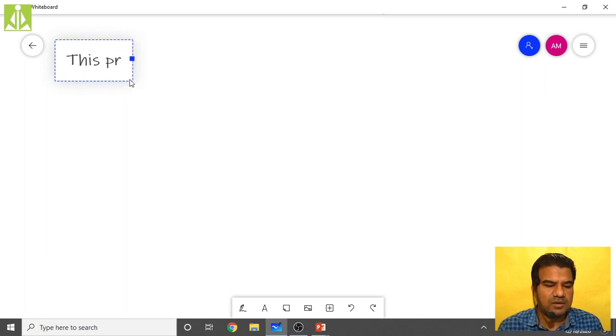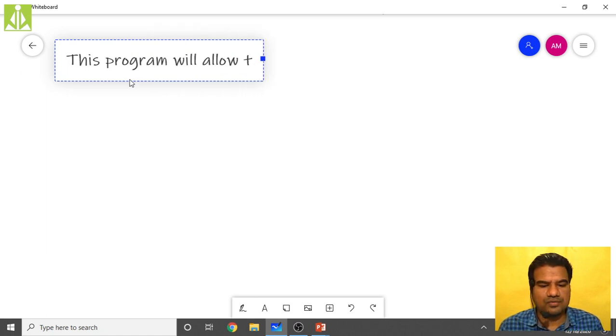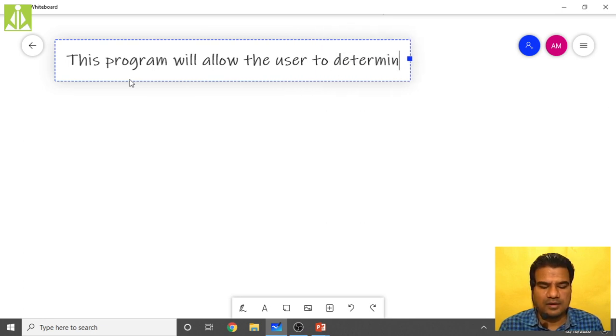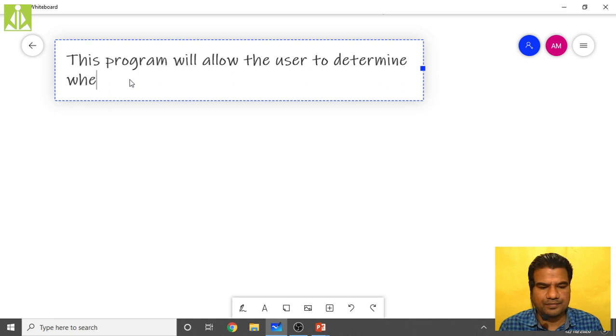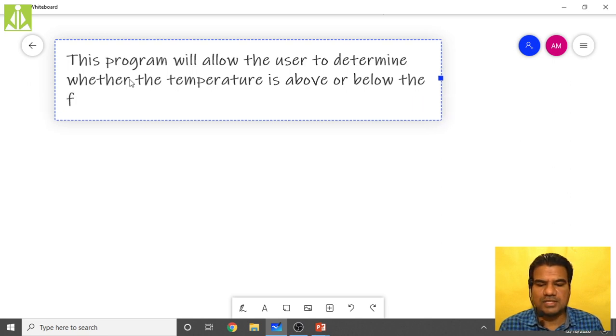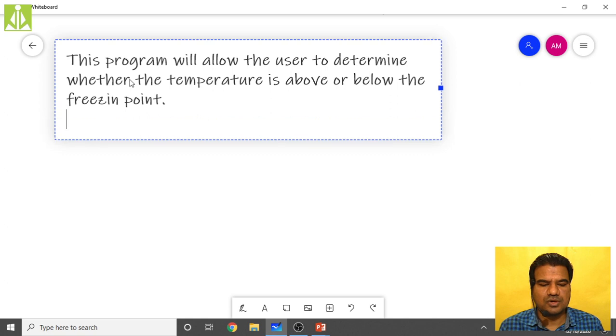So this program will allow the user to determine whether the temperature is above or below the freezing point. Full stop.